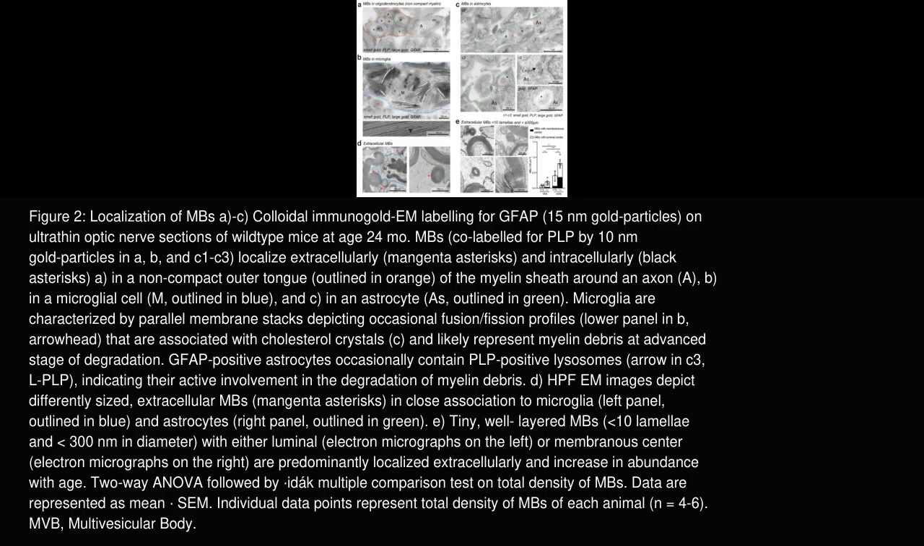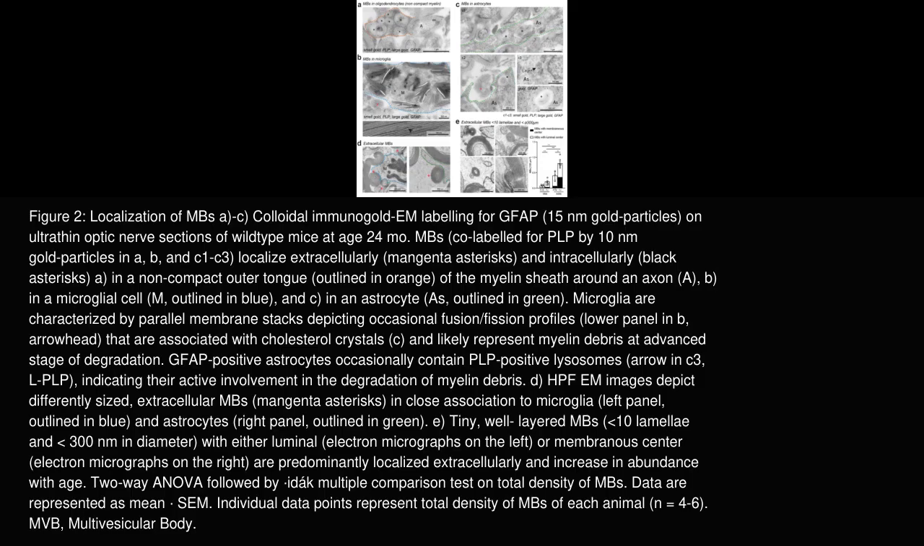Microglia showed membrane stacks and cholesterol crystals that likely indicate advanced myelin degradation stages. Astrocytes contained PLP-positive lysosomes, supporting their active role in degrading myelin debris. Panel D shows high-pressure frozen electron microscopy images where extracellular MBs of varying sizes appear closely associated with both microglia and astrocytes. Panel E quantifies the density of tiny MBs, defined as having fewer than 10 lamellae and diameter under 300 nanometers, showing these are predominantly extracellular and increase with aging.